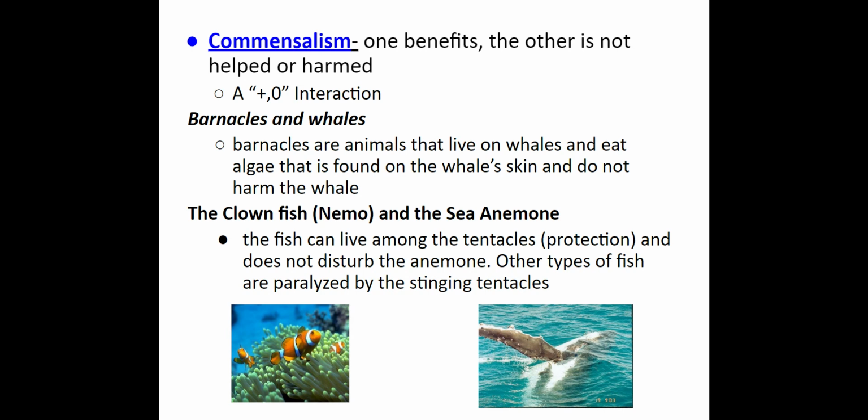Commensalism is when one benefits and the other is not helped or harmed. Some examples include barnacles and whales, clownfish and sea anemones.